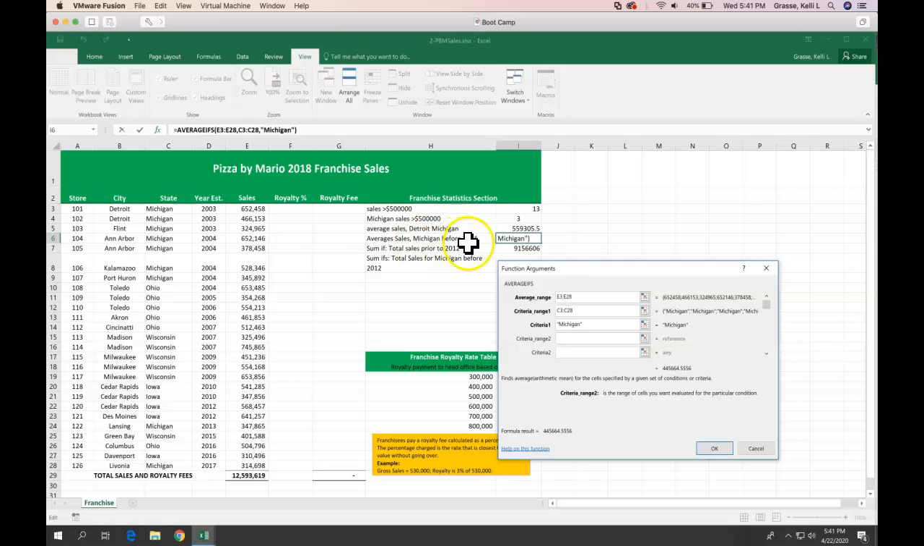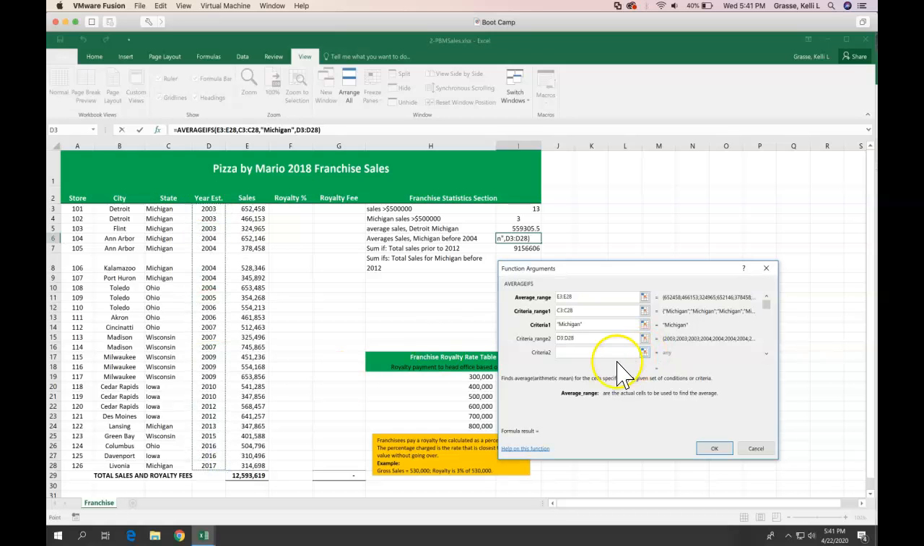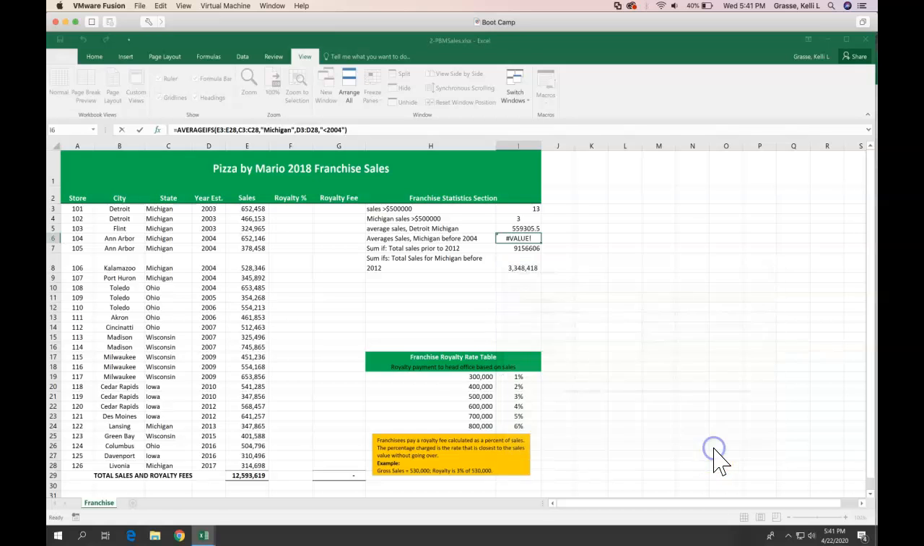Okay, criteria. The other criteria range is before 2004. So this range is going to be your year. And we'd have to do less than, before 2004 would be less than 2004. And that would give us this answer here of 481,192. Okay, so that's how you're going to fix that one.